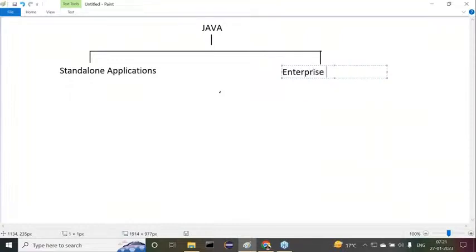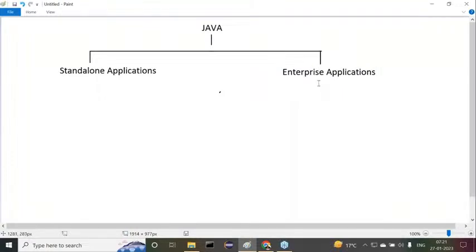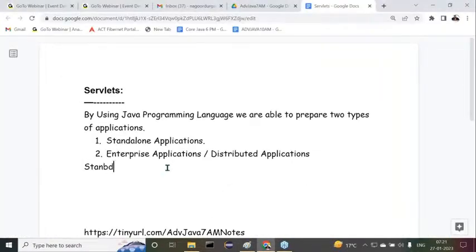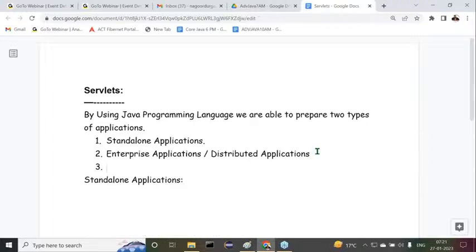People might also call it a distributed application. Later on I will clarify that. All right, first of all, what is a standalone application? What is the meaning of a standalone application? All of you observe carefully. If you observe, a number of definitions are given for it. Now try to understand it.